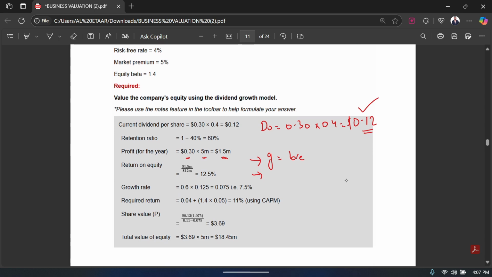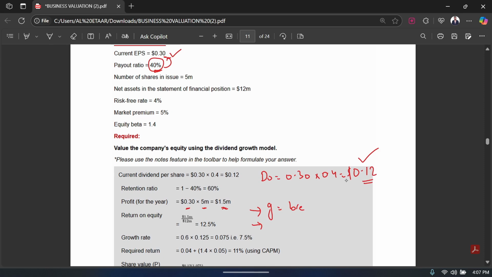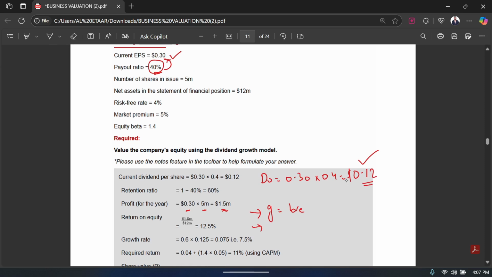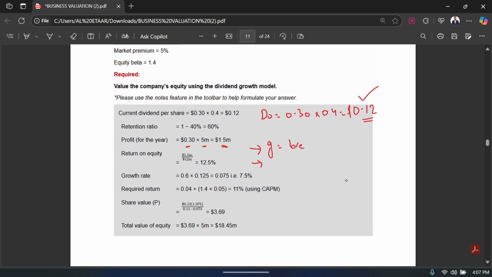And since I have my total earning of 1.5 million dollars, I am going to divide it by my net assets in the statement of financial position, which are 12 million. So you divide your profit for the year by your net assets. That's how we learn to get our return on equity, correct? So that is 12.5%.